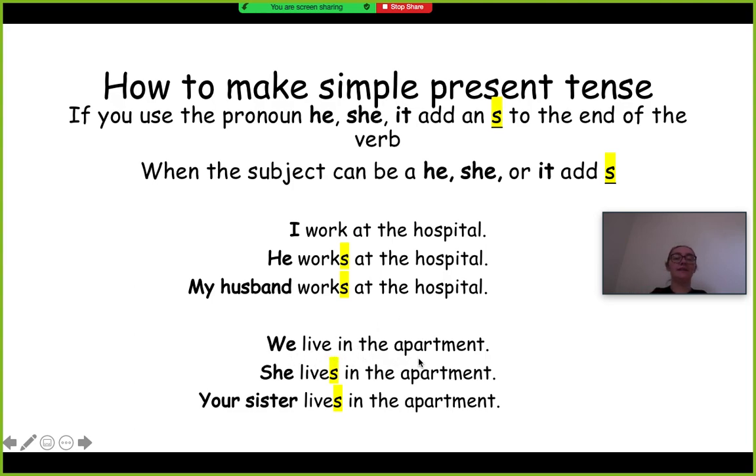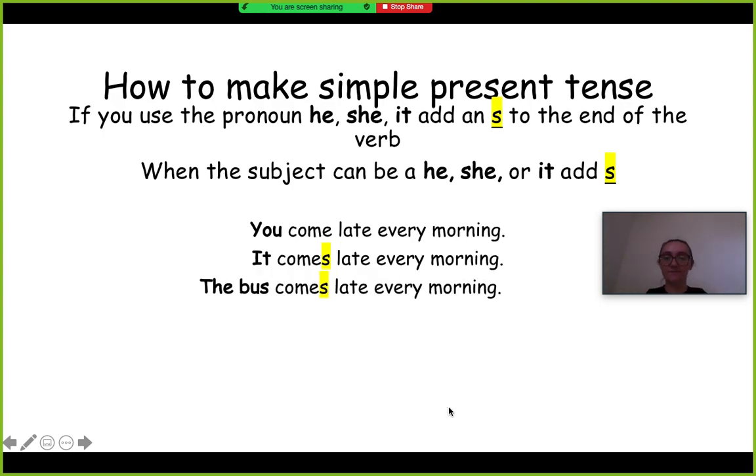We live in the apartment. So since this one isn't a he, she, or it, we just say we live in the apartment, right? But if you said she lives, you need to add an S to the end of the verb. She lives in the apartment. So even though we're adding something to the verb, it doesn't change the tense. If you add an S to the end of the verb, it's not going to change the tense. She lives in the apartment. Your sister, that's a she, lives in the apartment. You come late every morning.